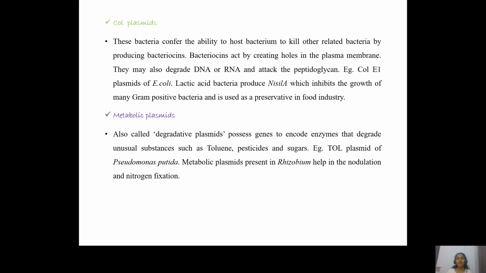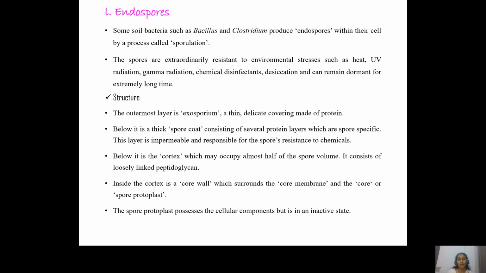And the next structures are the endospores. Certain bacteria, particularly rod-shaped bacteria belonging to Bacillus and Clostridium species, produce special structures called endospores. These endospores are produced within the cell by a process called sporulation.